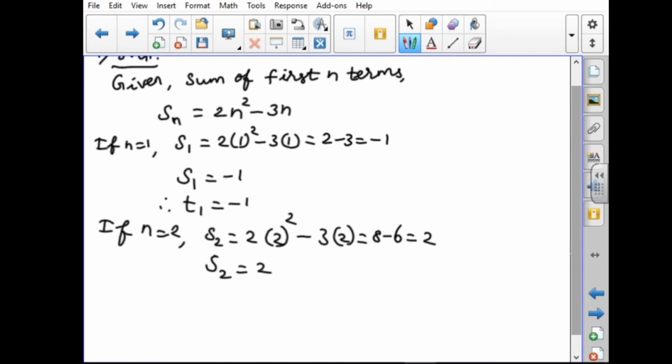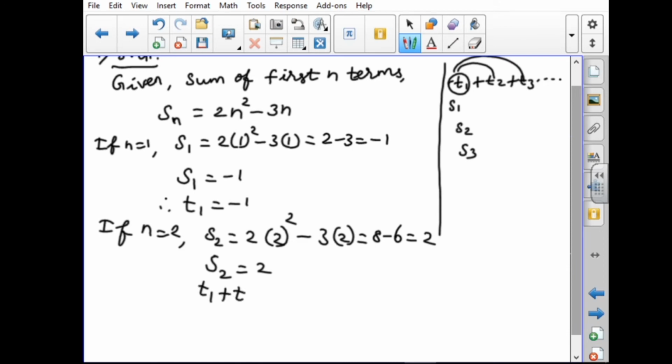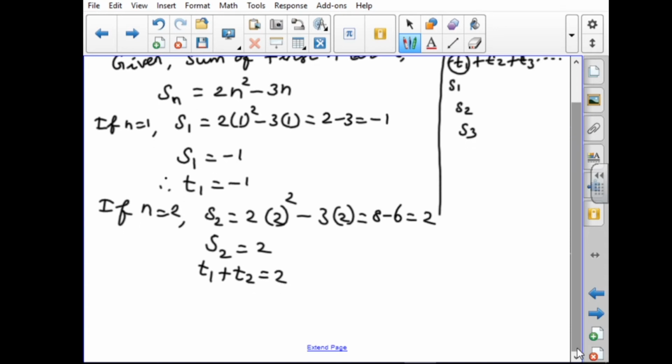S2 equal to 2. S2 means what? Sum of the first terms. See here in the rough work, T1, T2, T3, etc. Sum of the first term means we are getting S1. Sum of the two terms means we are getting S2. Sum of the three terms means we are getting S3. So S2 means T1 plus T2 equal to 2. So this is the sum of the first two terms.